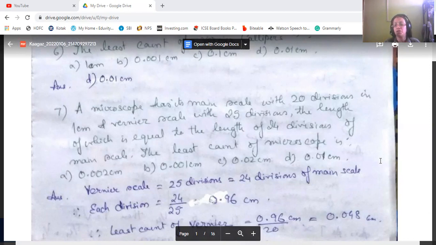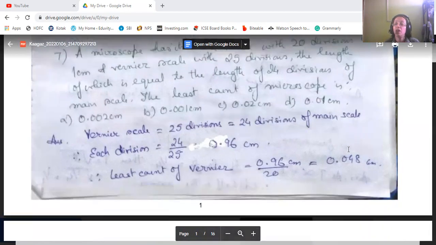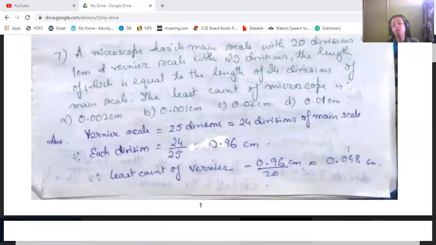Each division will be 24 by 25, that makes 0.96 centimeters. Now the least count of the vernier will be 0.96 centimeter by the number of divisions, that is 20, so that gives us 0.048 centimeter.